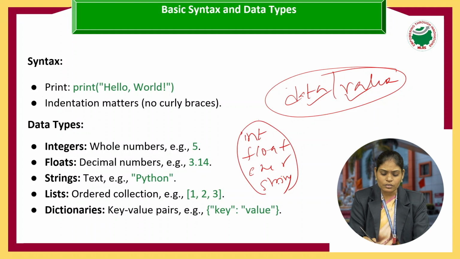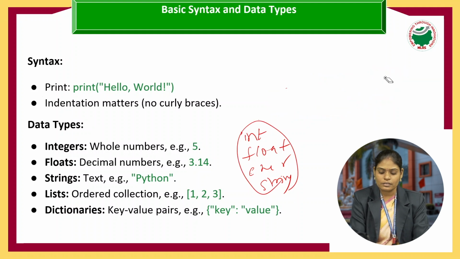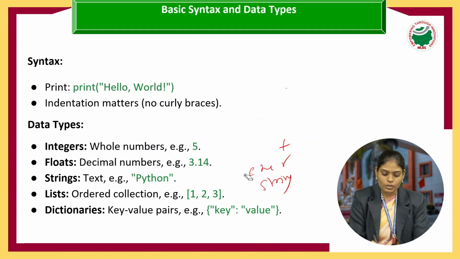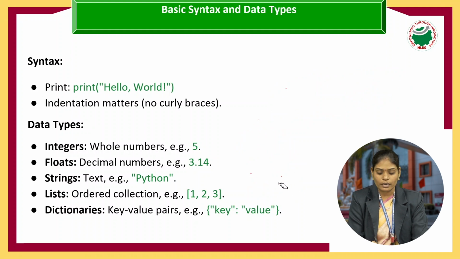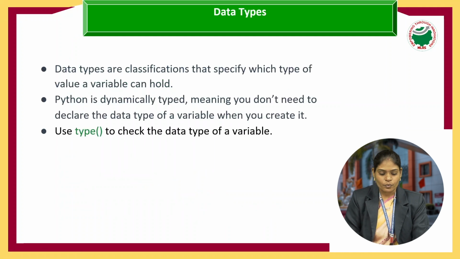These are basic things we already know from programming languages like C, where we know data types like float, int and char. But now we are talking about Python. What are the different data types we have?